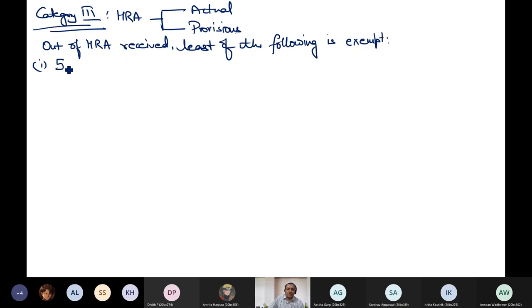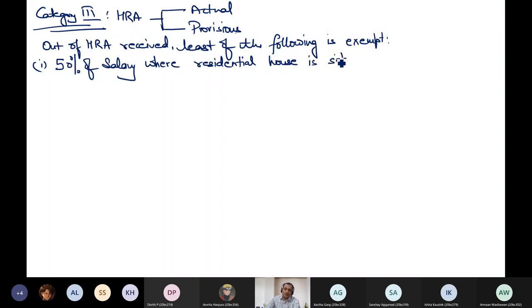First point, 50% of salary, where the residential house is situated. I'm not using the word job, the place where the job is; I'm using the word where the house is situated. That means where the assessee is living, where the residential house is situated: in Delhi, Bombay, Calcutta or Madras.